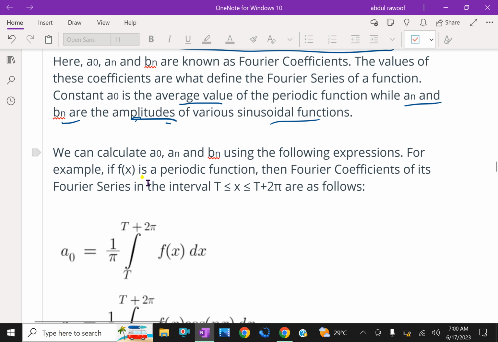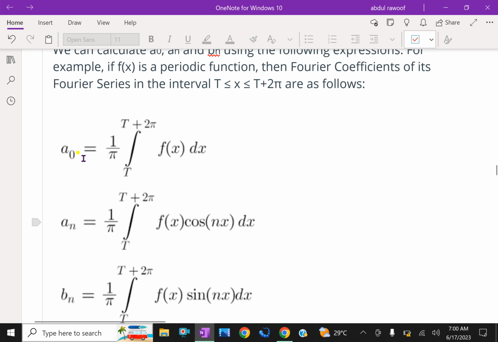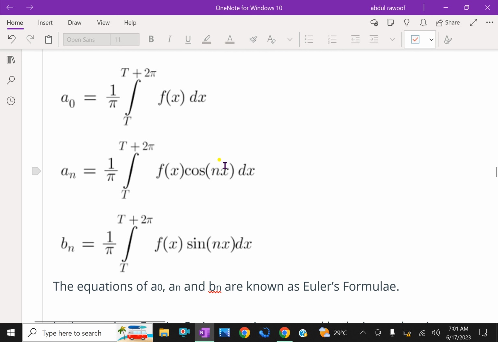For example, if f of x is a periodic function, then the Fourier coefficients of its Fourier series in the interval x greater than or equal to t and less than or equal to t plus 2 pi are as follows. a0 is equal to 1 over pi integral from t to t plus 2 pi of f of x dx. an is 1 over pi integral from t to t plus 2 pi of f of x cos nx dx. Then bn is 1 over pi integral from t to t plus 2 pi of f of x sin nx dx.